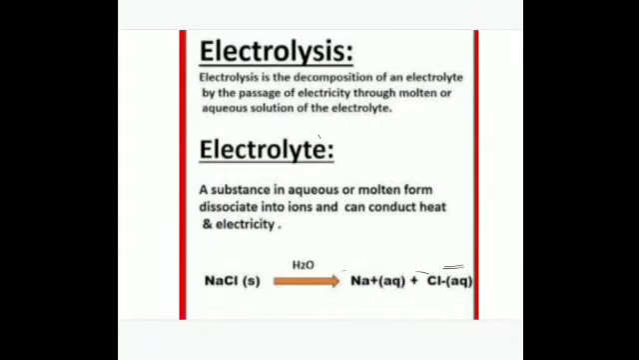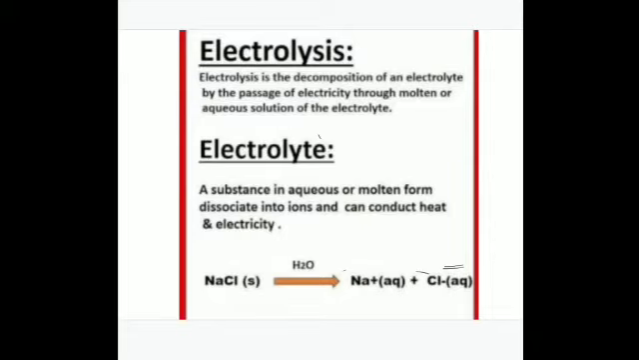So, what is electrolysis? Electrolysis is the decomposition of an electrolyte, or the decomposition of a compound in its aqueous or molten form by the passage of electricity. An electrolyte is a substance in aqueous or molten form which dissociates into ions and can conduct heat and electricity. This I have told you.